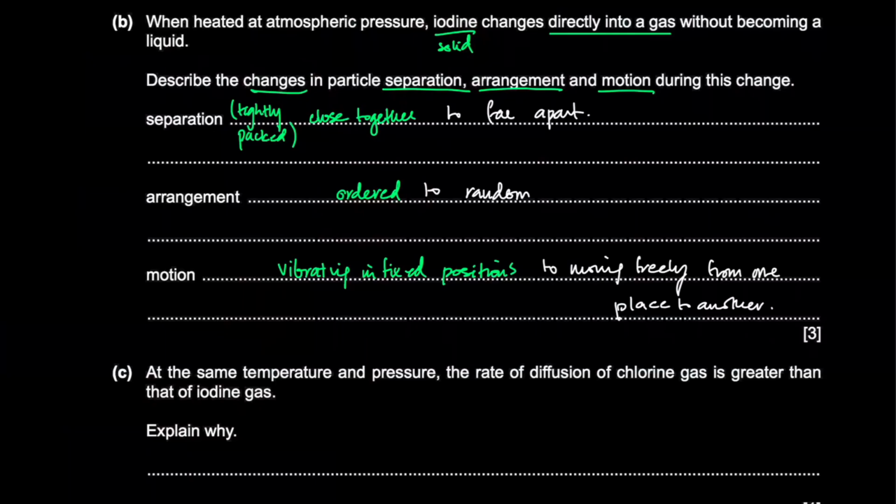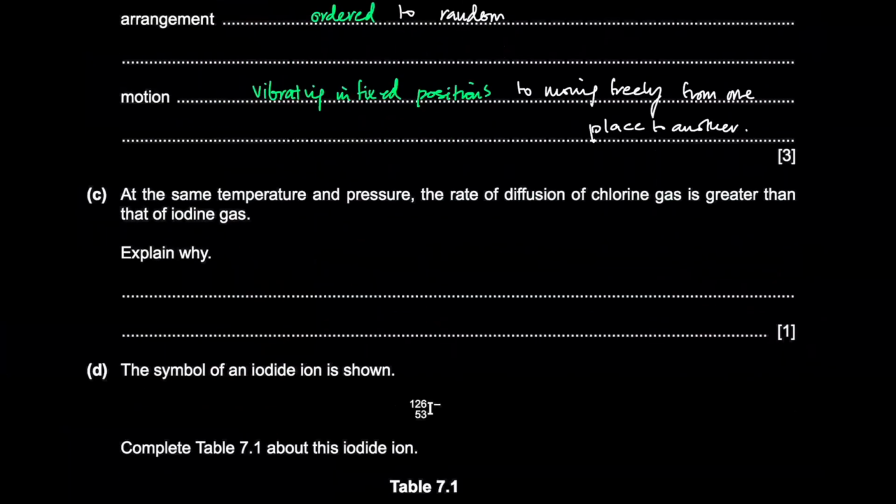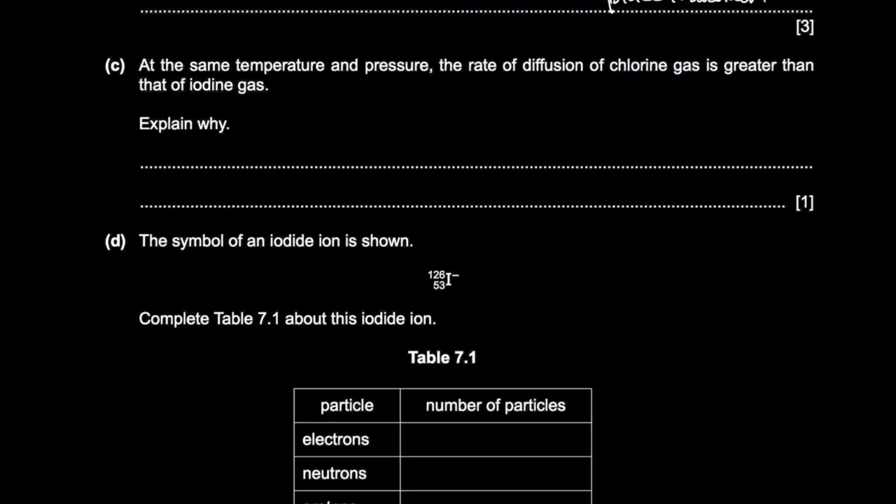At the same temperature and pressure, the rate of diffusion of chlorine gas is greater than that of iodine gas. Okay, so rate of diffusion, right? The rate of diffusion of chlorine is greater than iodine gas because chlorine gas is lighter.